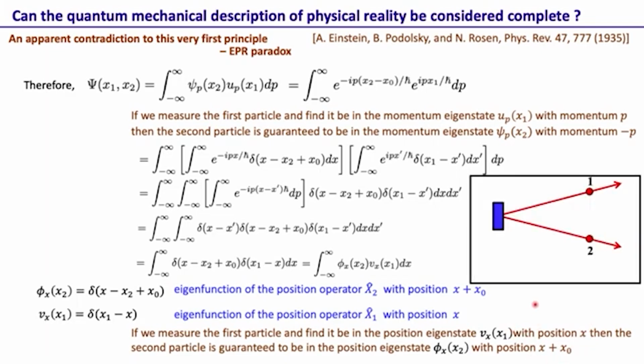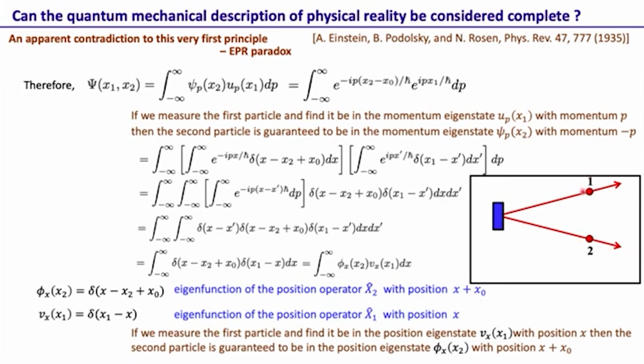Okay, so what we have here is that for the same wave function, so for the same system, if we make a measurement of the momentum of the first particle, and find that momentum to be p, then the second particle is found to have momentum minus p.